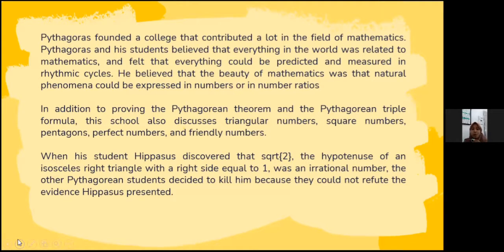In addition to proving the Pythagorean theorem and the Pythagorean triple formula, this school also discussed triangle numbers, square numbers, pentagons, perfect numbers, and friendly numbers. When his student Hipparchus discovered that SQRT2, the hypotenuse of an isosceles right triangle with a ratio equal to 1, was an irrational number, the other Pythagorean students decided to kill him because they could not refute the evidence Hipparchus presented.